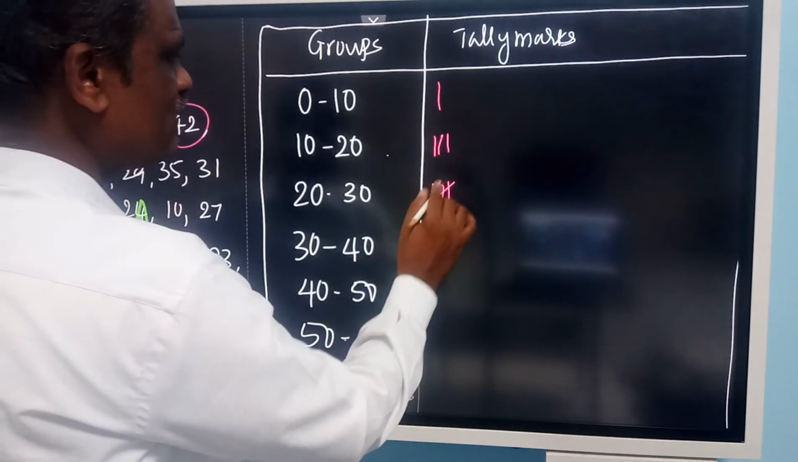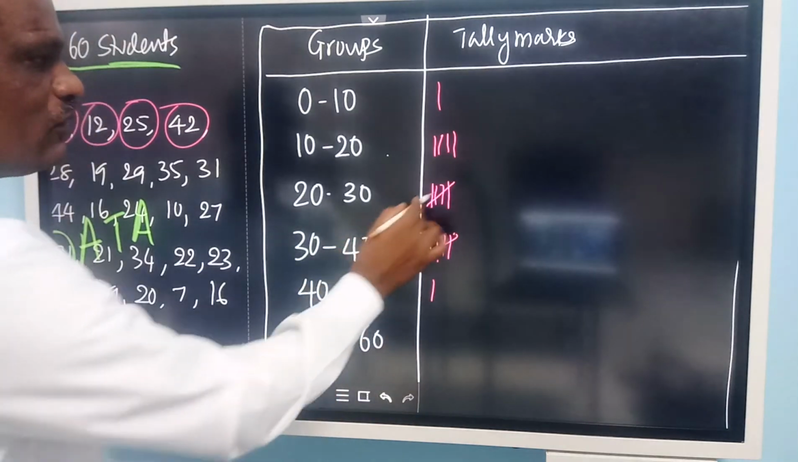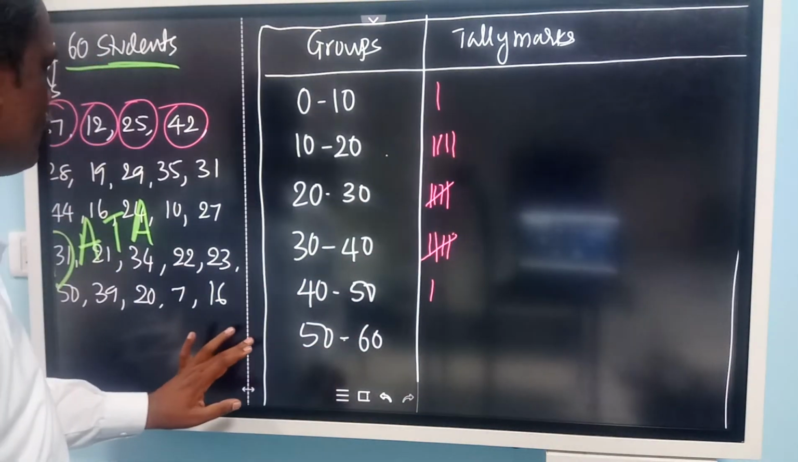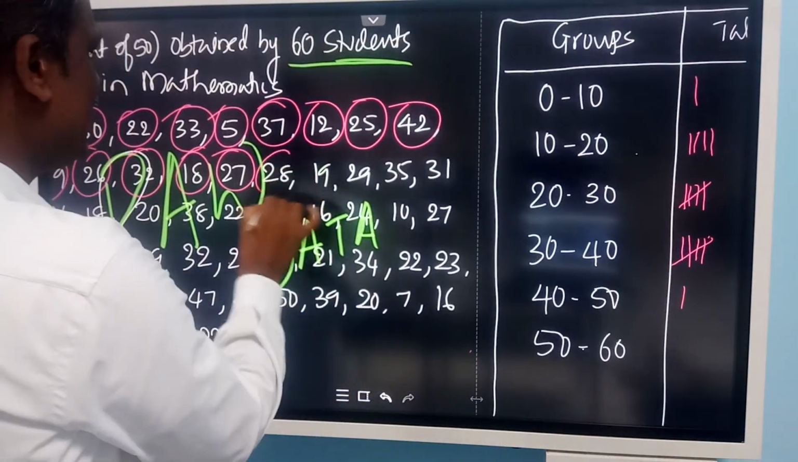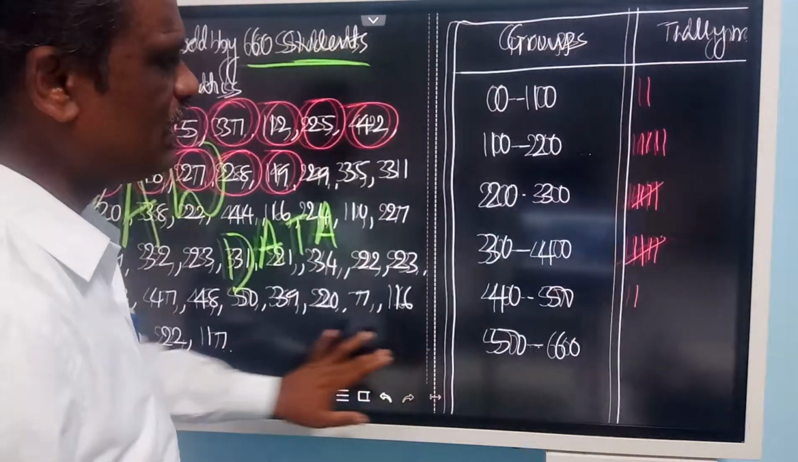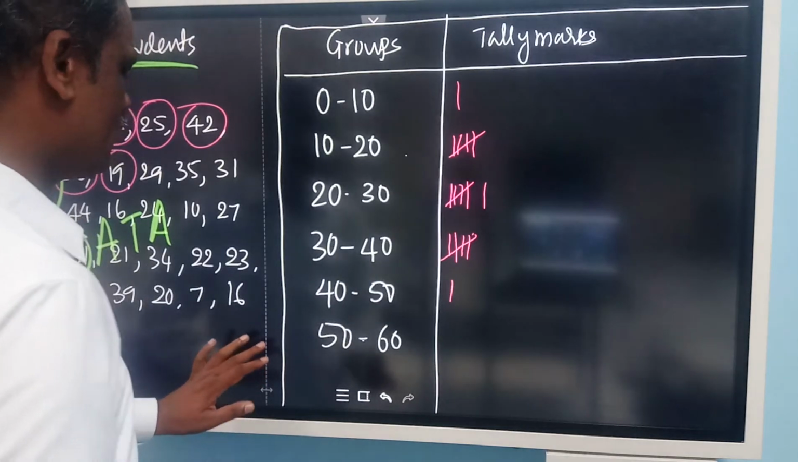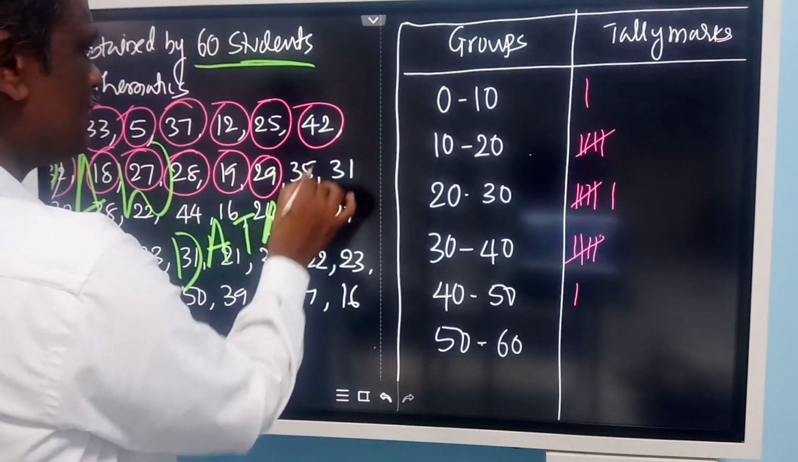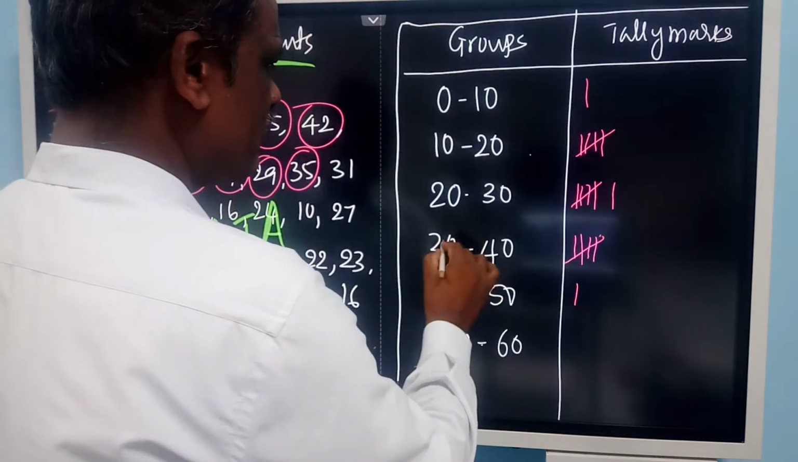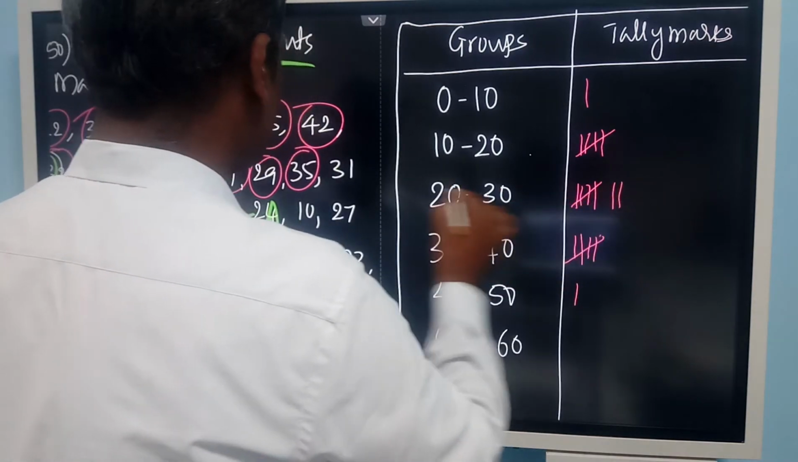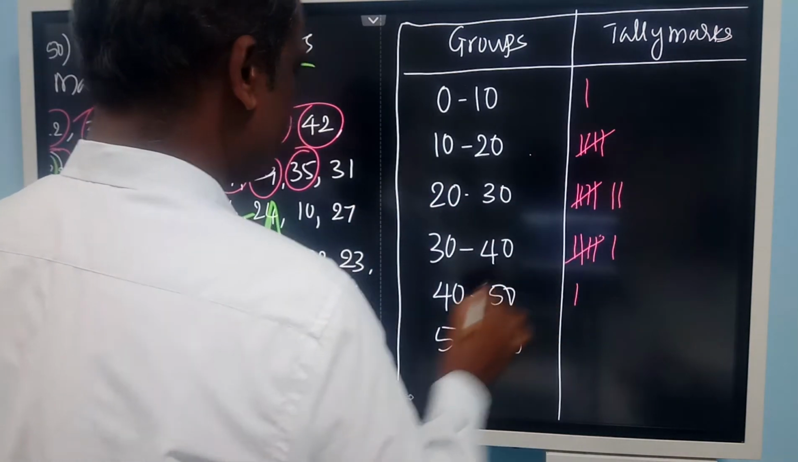27 here, 18 here. Then no problem. 28 in this group, 19 in this group. Okay. Then 29, 35. 29 here, then 35 here.